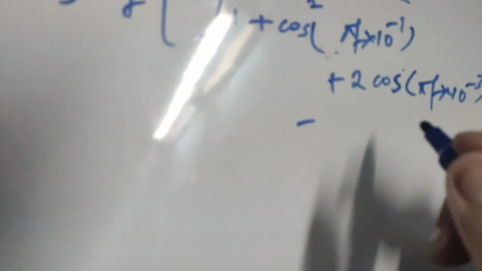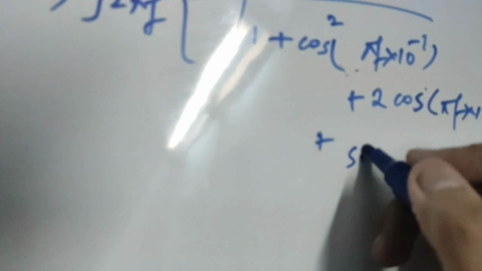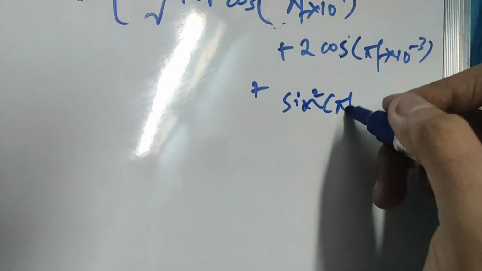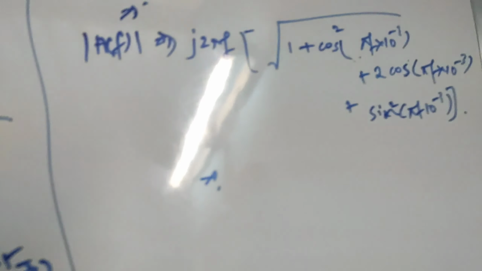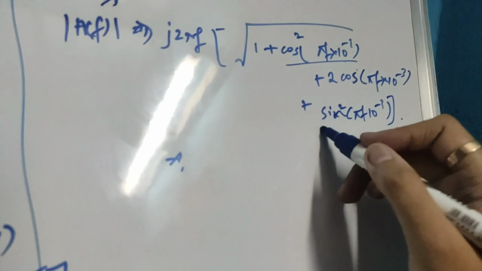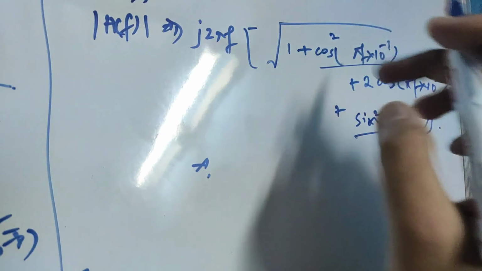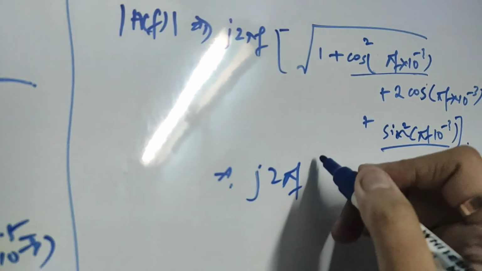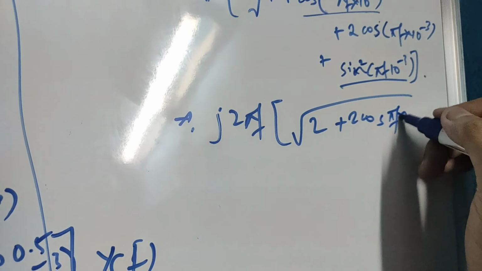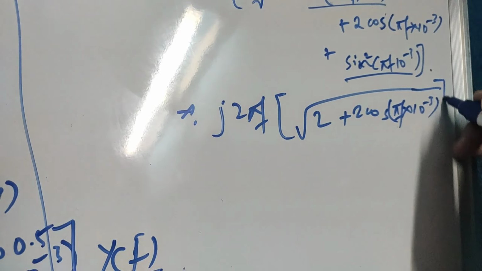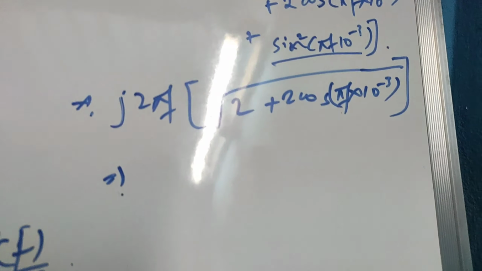So cos square pi f, and plus 2 cos pi f into 10 to the power minus 3, minus this square, plus this will be sin square pi f 10 to the power minus 3. So now you can see that cos square theta plus sin square theta, this term will become 1. So 1 plus 1 will become 2, and j 2 pi f into root over of 2 plus 2 cos pi f into 10 to the power minus 3. So now this is the final expression we have got.